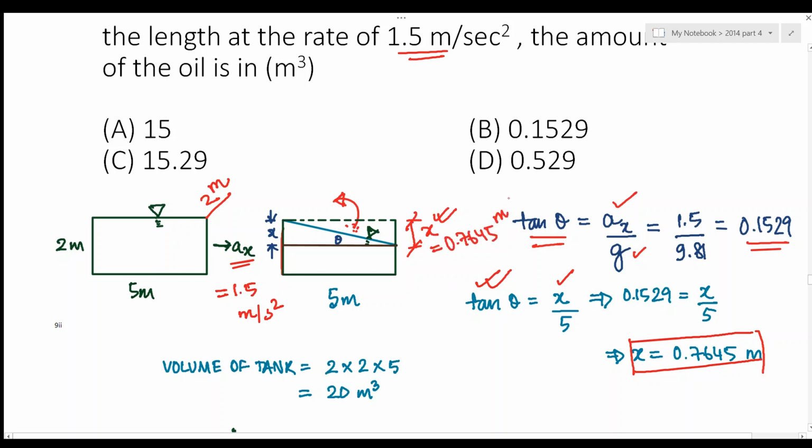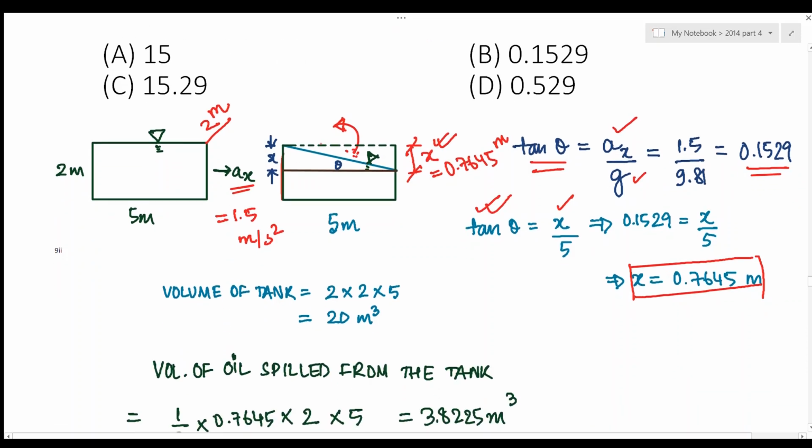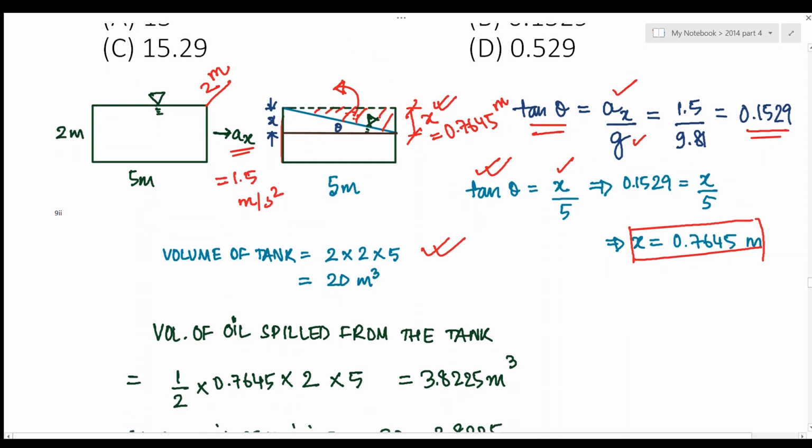This value comes out to be 0.7645 meters, right? Now we just need to calculate the volume of this particular section. Also, the volume of the tank is given by 2 into 2 into 5 meters, that is 20 meter cube. Now the volume of oil spilled is nothing but the portion marked in red, right? This is the volume of oil that has been spilled, which is half into 0.7645, that is this part, times the length, which is the area of this particular triangle. If we multiply by the width, it gives us the volume of oil that has been spilled from this particular tank. So 3.8225 meter cube of oil has been spilled from the tank.